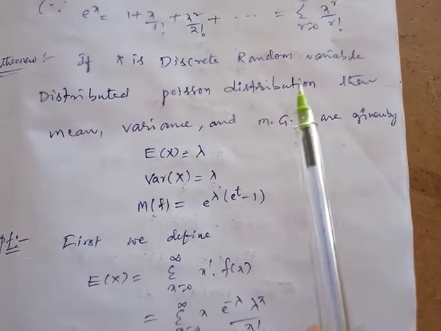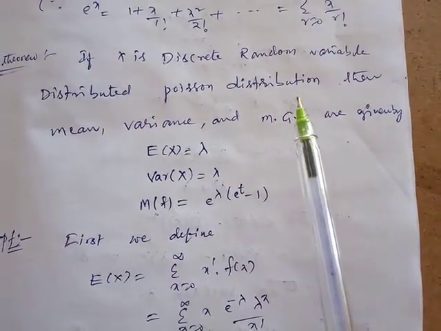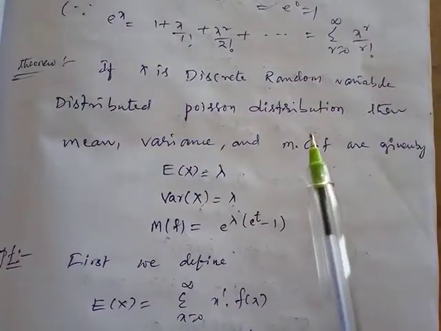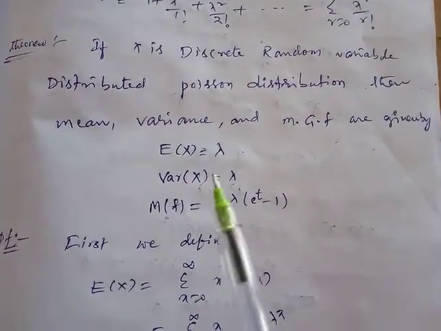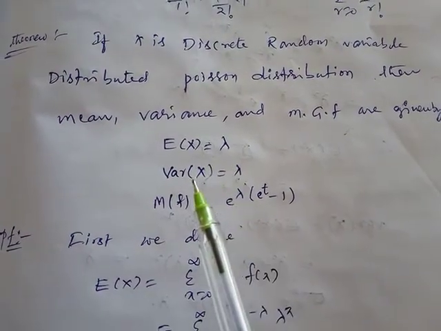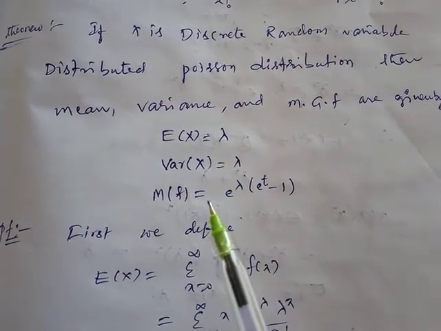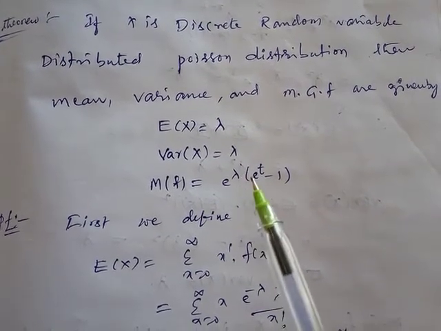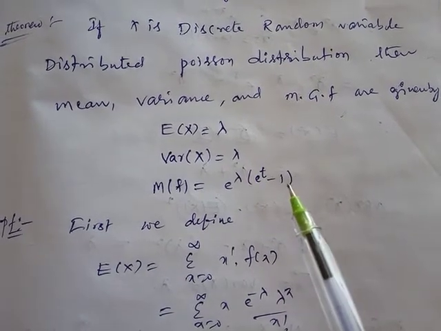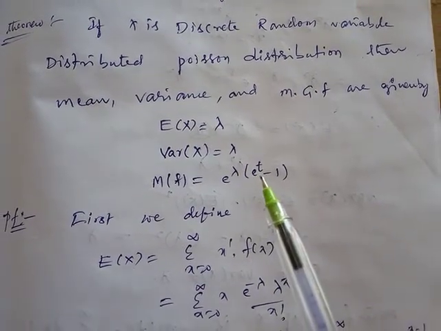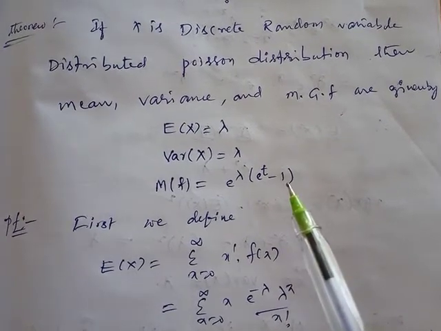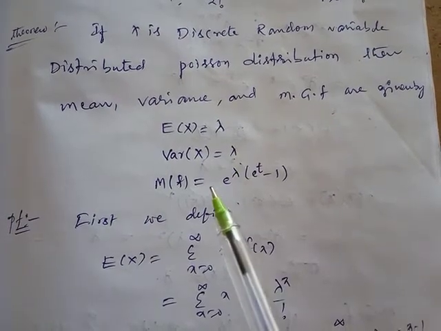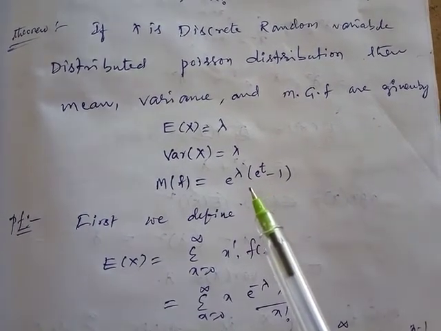If x is a discrete random variable with a Poisson distribution, then the mean, variance and moment generating function are given by: E of x, the mean, is lambda; the variance is also equal to lambda; and the moment generating function is exponential of lambda into e power t minus 1. You should show these three values. You can determine the mean and variance from the moment generating function, but now I'm defining them individually.